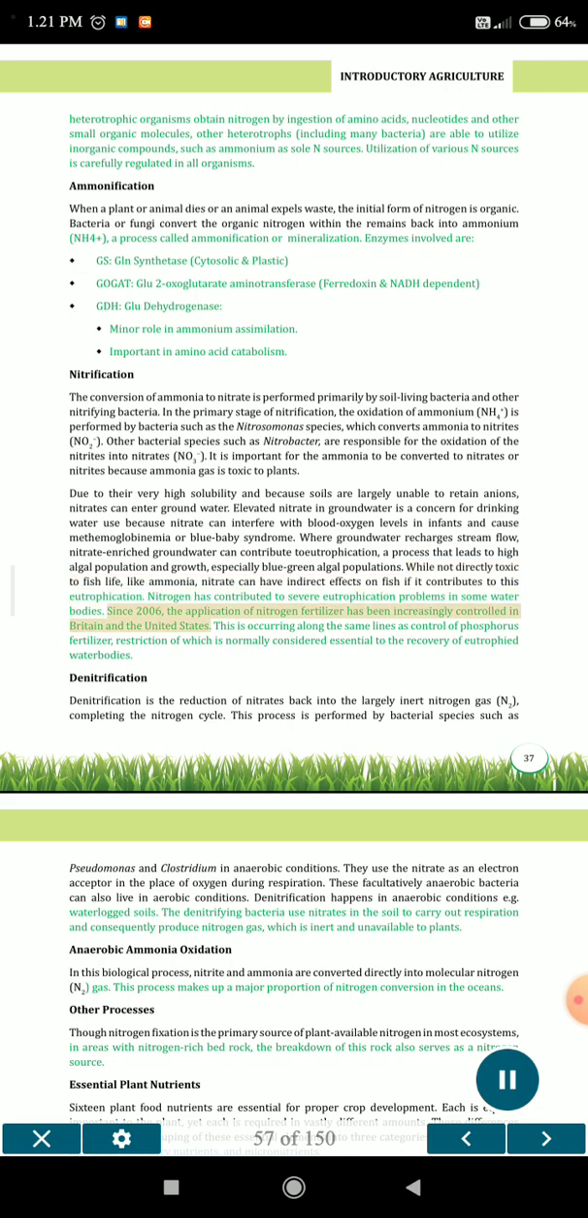Since 2006, the application of nitrogen fertilizer has been increasingly controlled in Britain and the United States. This is occurring along the same lines as control of phosphorus fertilizer, restriction of which is normally considered essential to the recovery of eutrophied water bodies.